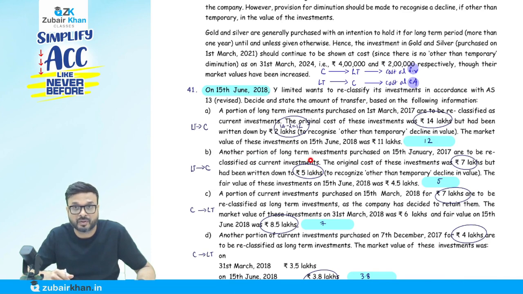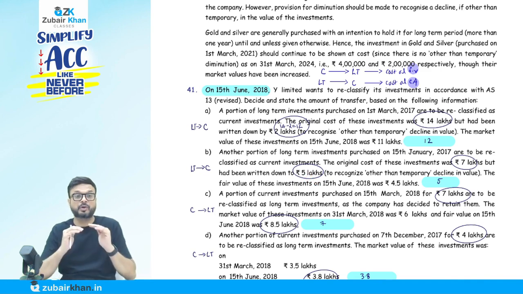Now, second, another portion of the long-term investment purchased on 15th of June 2017 is to be reclassified as current. Again long-term to current, so this rule applies. The original cost of these investments is 7 lakh. So what was the original cost? 7 lakh. But it had been written down to 5 lakh. Written down to, not by. They have not reduced by 5 lakh.